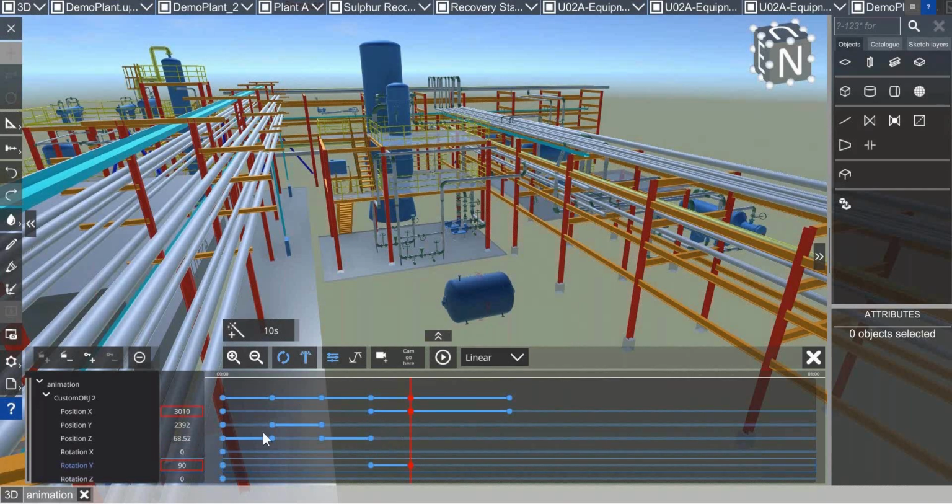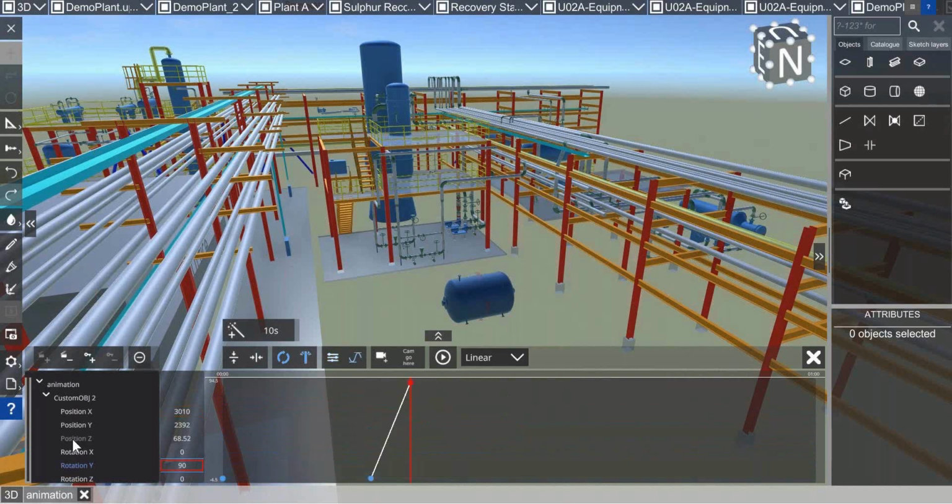If you want to go any further, now you can drill into a curve editor, and not only do linear movements, but also, for example, choose a spline movement where you can make any more complicated curves for the movement.